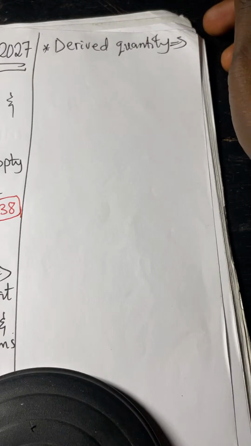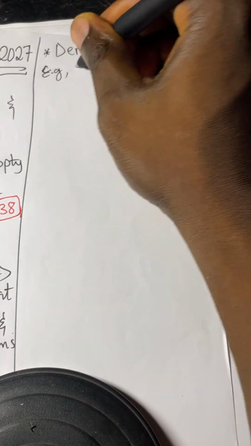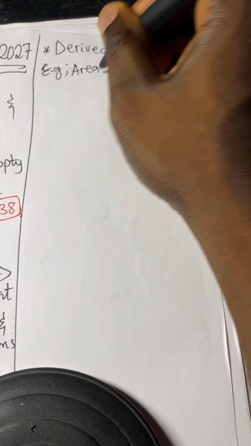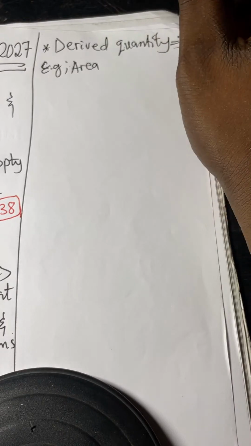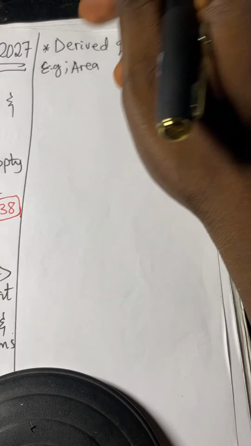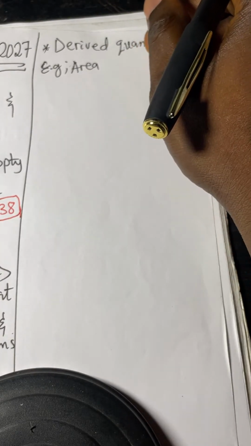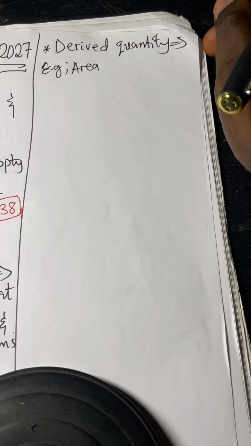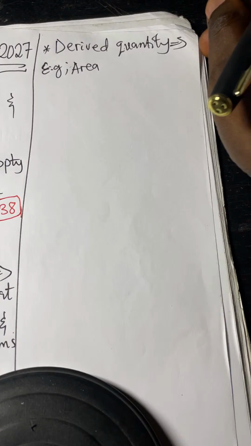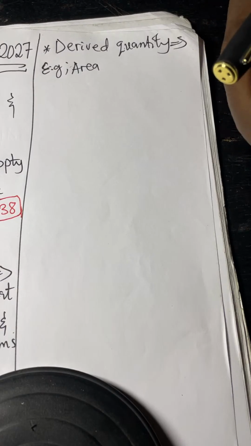If you ask for an example of derived, we can have area. Remember, distance and displacement are part of your fundamental quantities. Take note of that. Even though there's an axiom that we normally use that all fundamental quantities are scalar quantities, in a way there's a contradiction, because displacement is distance in a specified direction.